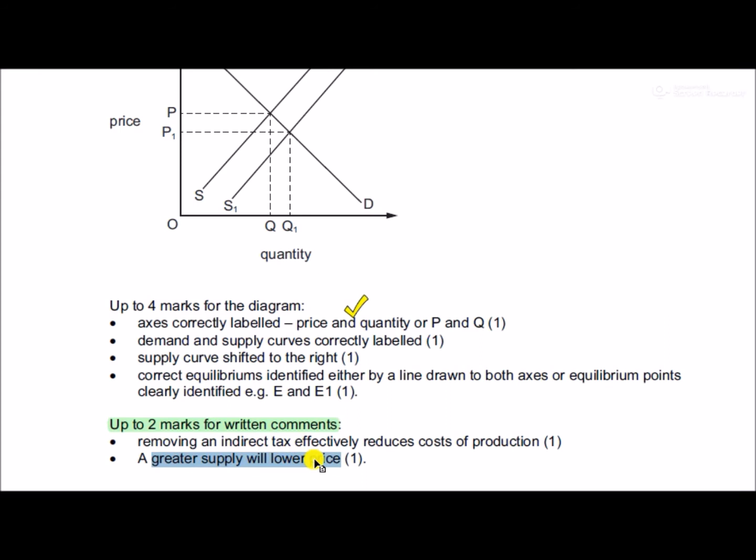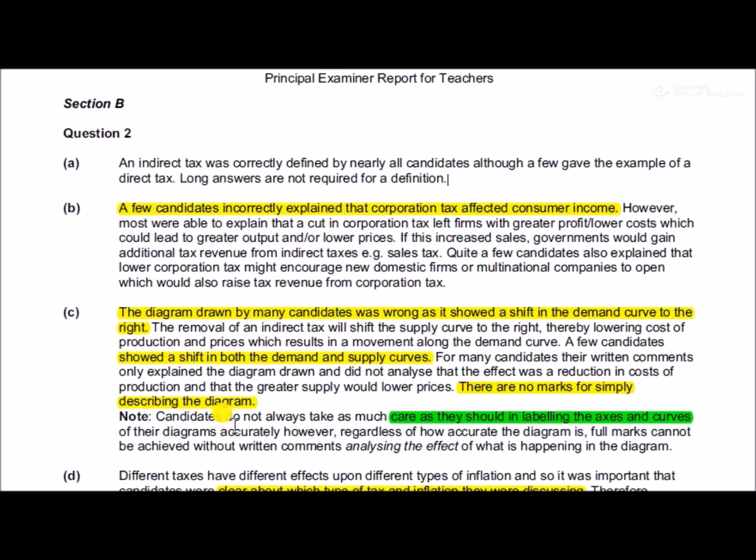Makes sense. What the examiners say? The diagram drawn by many candidates was wrong, as it showed a shift in the demand curve. That's very poor. Tax is on the supply side, on the supply curve. The removal of an indirect tax will shift the supply curve to the right, thereby lowering cost of production.